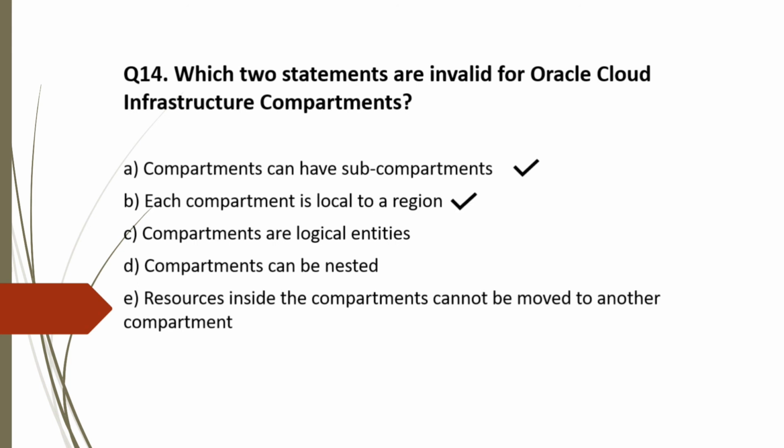Option C. Compartments are logical entities. If you remember from our study material notes, this is true for compartment. So this is incorrect choice. Option D. Compartments can be nested. Yes, this is also true. So this is incorrect. Option E. Resources inside the compartment cannot be moved to another compartment. Yes, resources should be part of single compartment. So this is true for compartment, hence incorrect choice. So the correct options for question 14 are option A and option B.